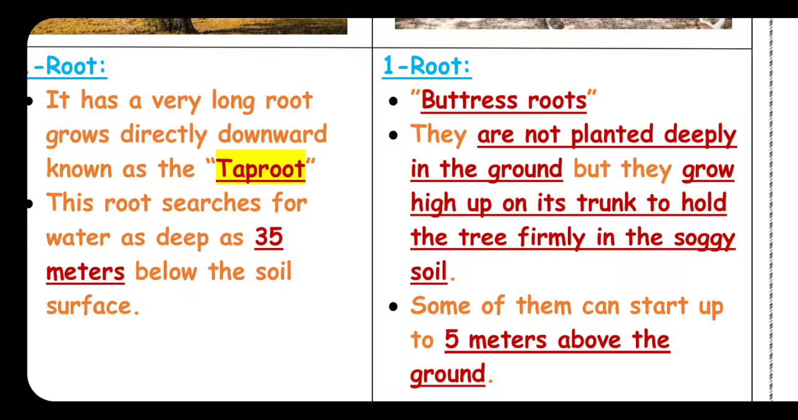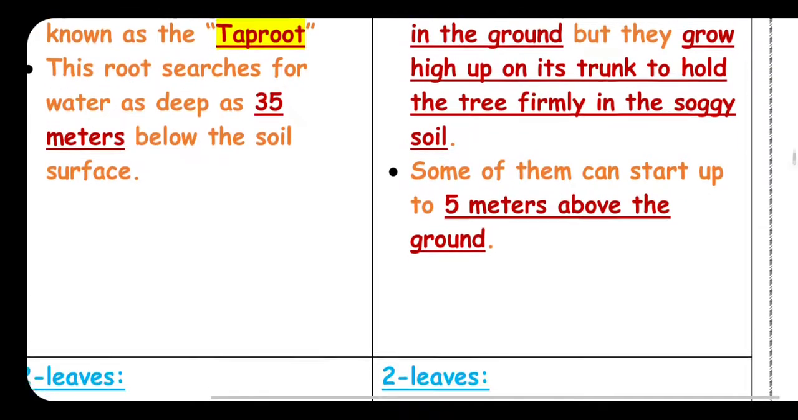Some of them can start up to 5 meters above the ground, growing high up on the trunk. Okay? So it's a structural adaptation, because the roots are a part of the body of the plant. It is a structural adaptation.